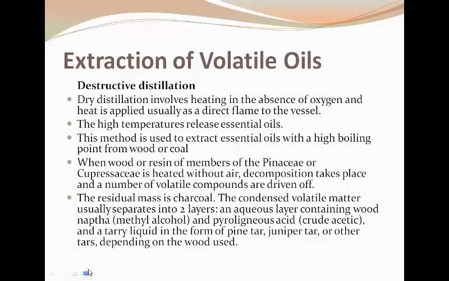That is why pyroligneous acid is obtained as a product, and a tarry liquid is also obtained depending on the source. What is the source? Either pine or juniper. So different types of tarry liquid are obtained; it may be pine tar or juniper tar.